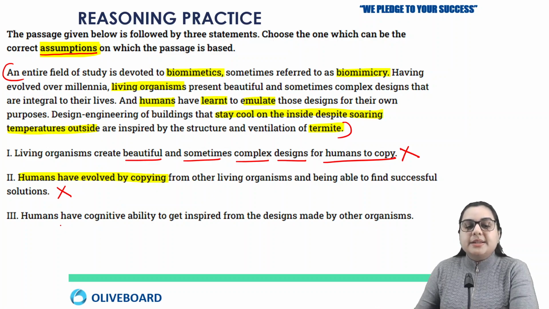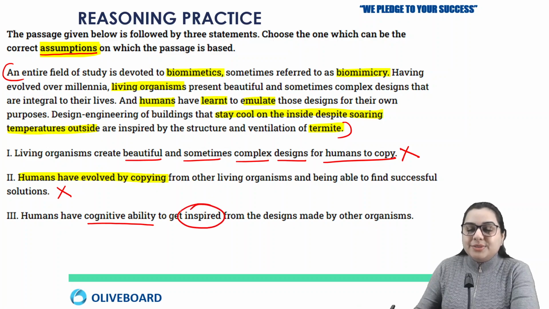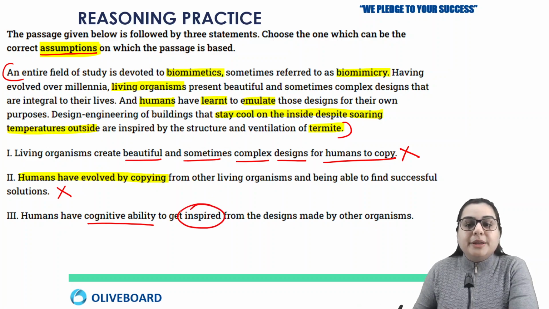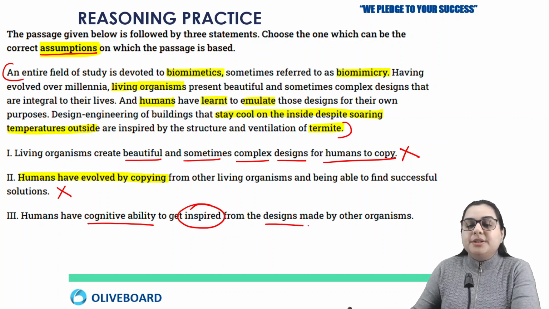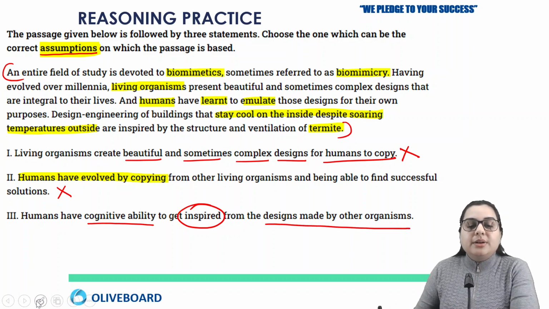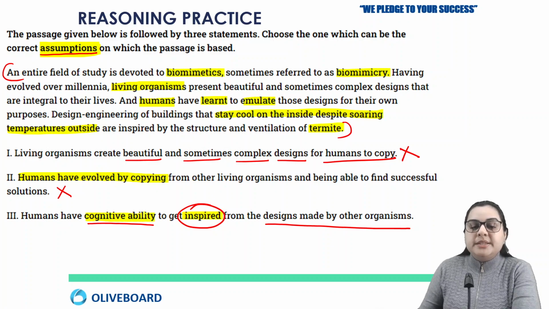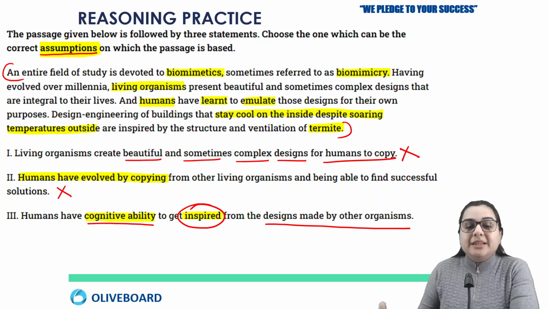And the third one says that humans have cognitive ability to get inspired. So this is the right word. It should not be copying, it should be inspired, inspired from the designs made by other organisms. Cognitive ability means they have the ability to understand, to get inspired.